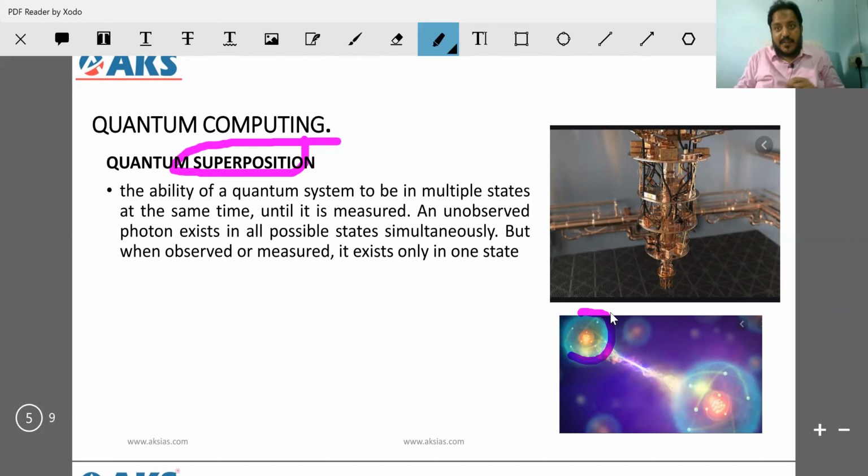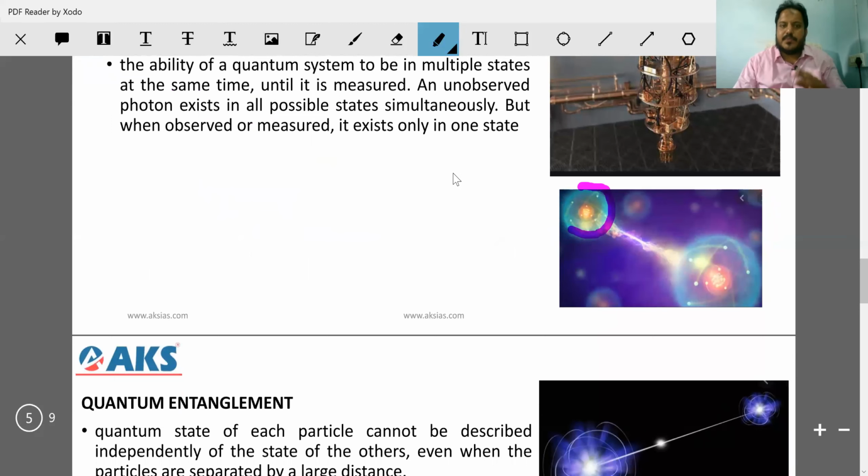When someone is observing, if there is a girl nearby, Akash will behave differently, because there is someone observing. In the same way, when we observe and measure, we try to superimpose their energy and material states and make use of it. That is what we mean by quantum superposition.